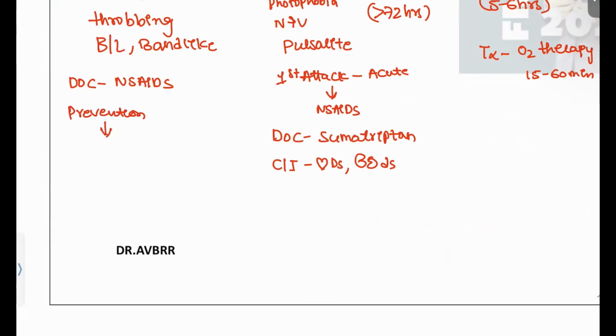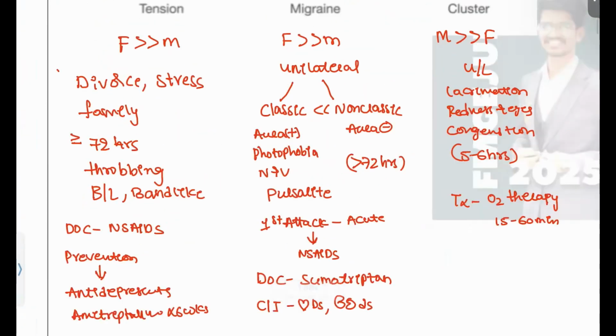So the prophylaxis for the patient who is suffering from tension headache is your antidepressants. Okay, in the antidepressants, your drug of choice is amitriptyline. Okay, amitriptyline for 6 weeks you can start on this patient. Because what we see here, the patient has other issues, right? Like diverse situations, stress, family. So this is likely to be having low serotonin. So to increase that and to decrease the symptoms, antidepressants can be a good choice for the prevention. Next, coming to the migraine.